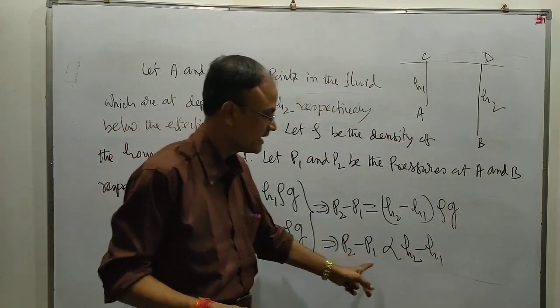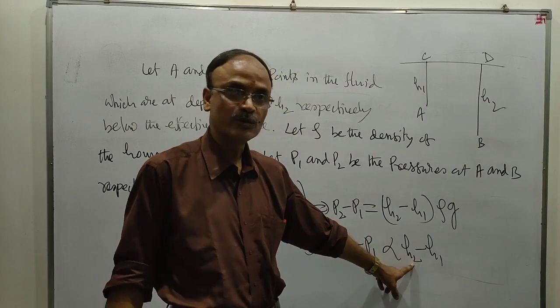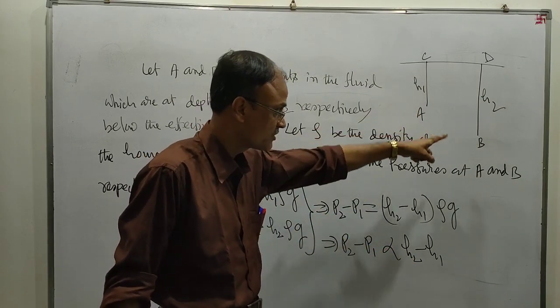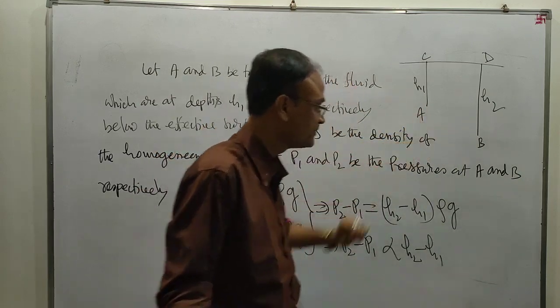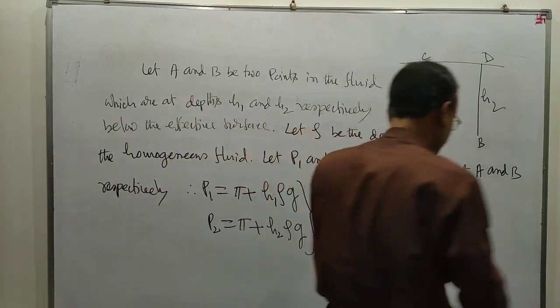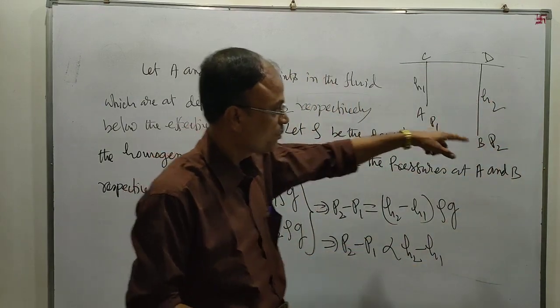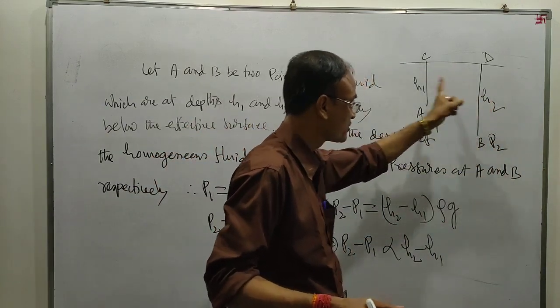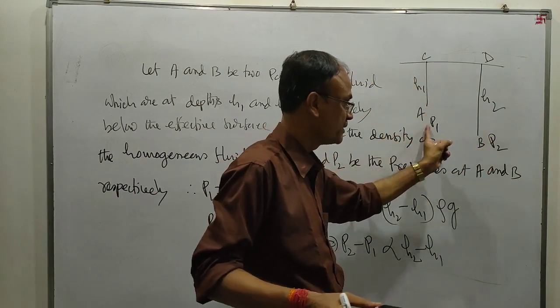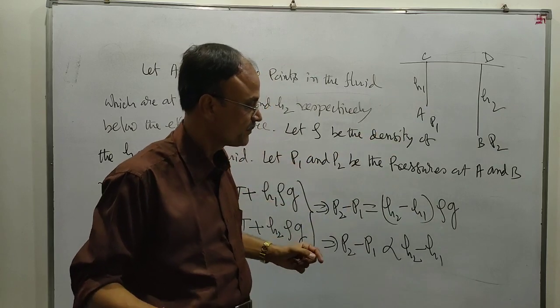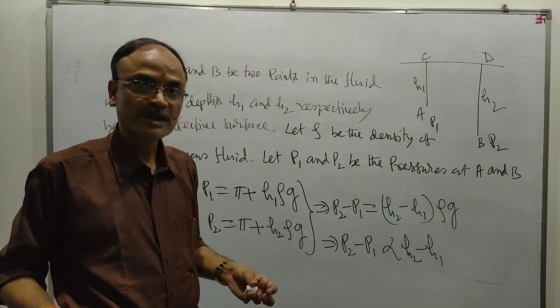The difference of their pressures is proportional to the difference of their depths. This is the proof of the theorem.